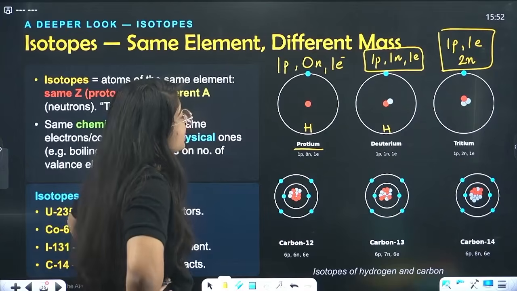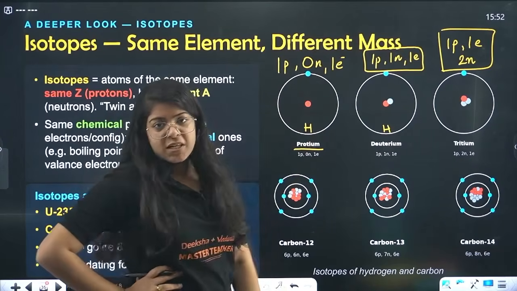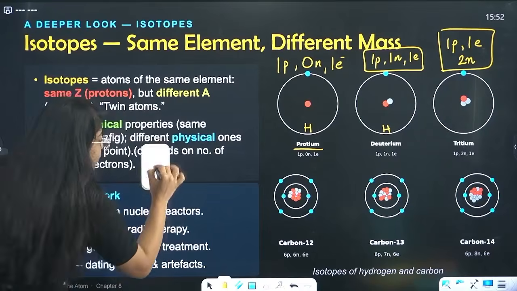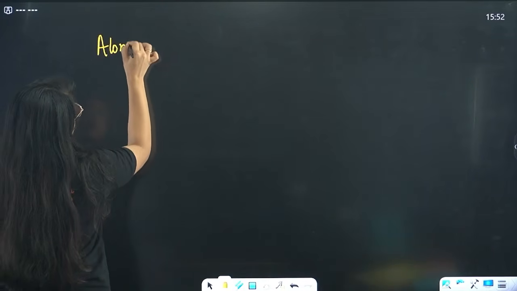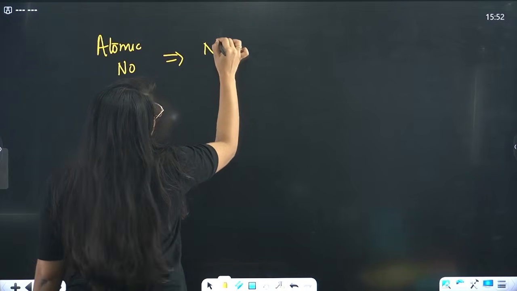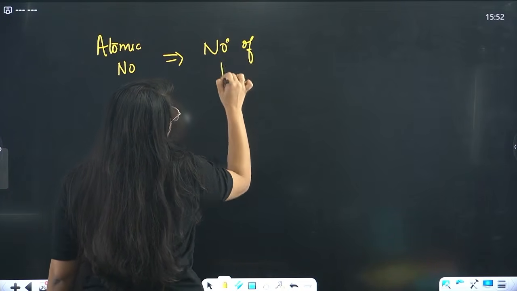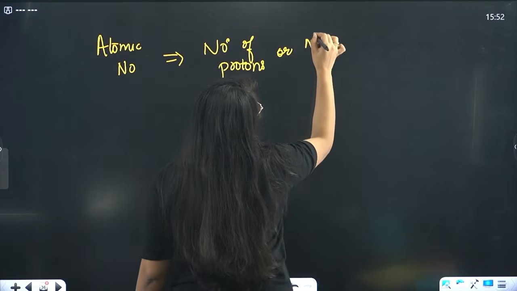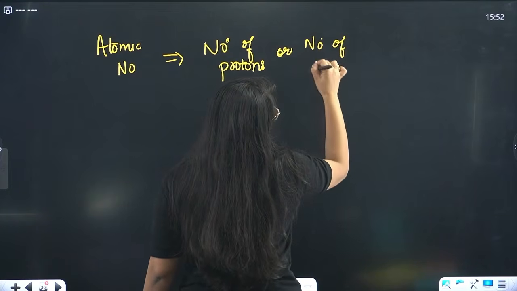Okay, so what do you see? Protons and electrons are same. Protons and electrons are what? Atomic number. So atomic number, that is your number of protons, or your number of electrons.